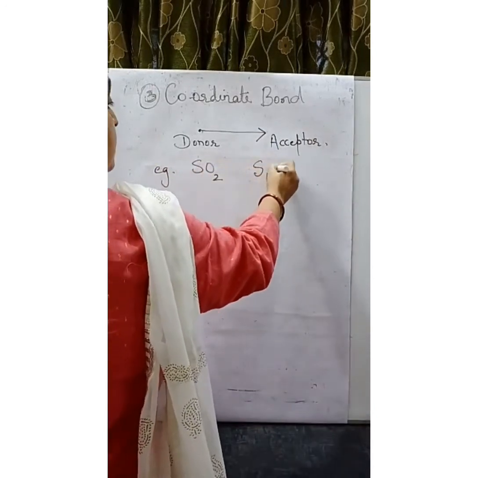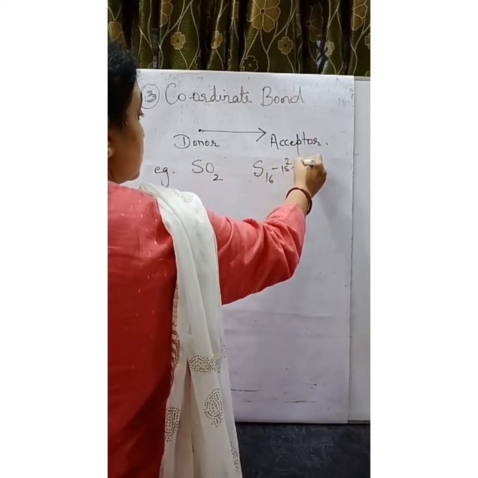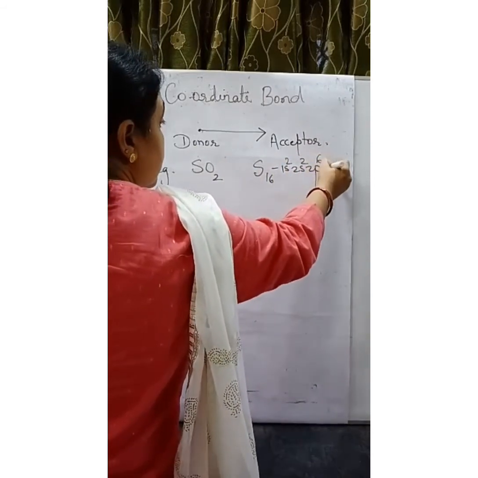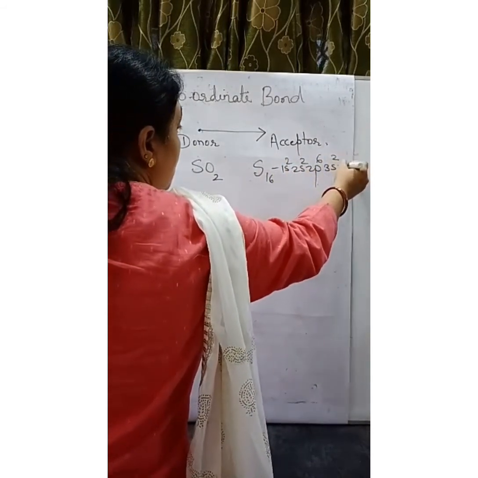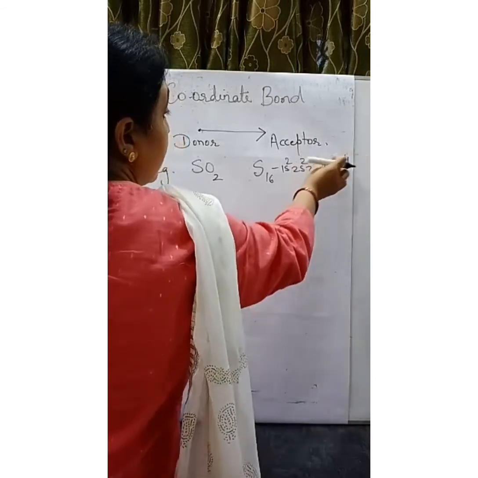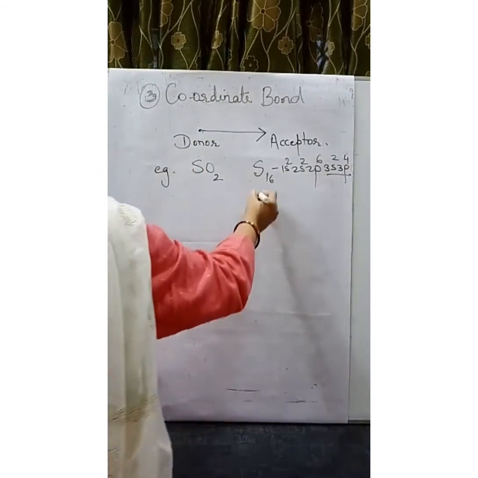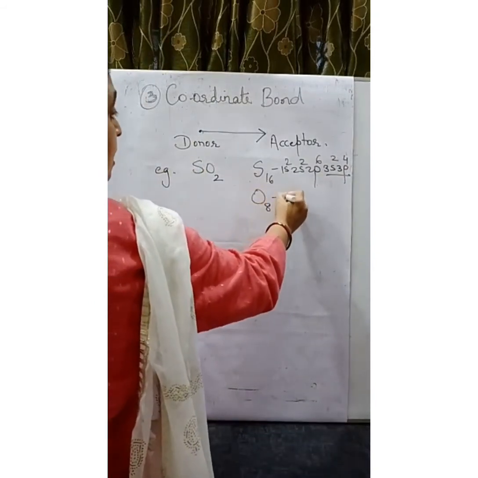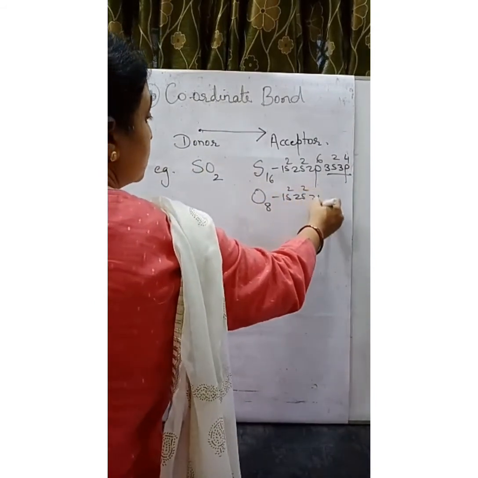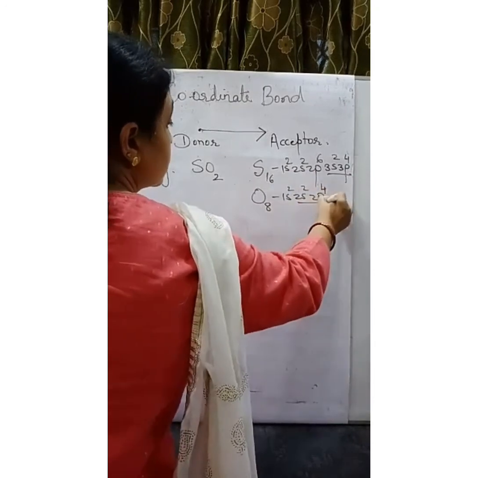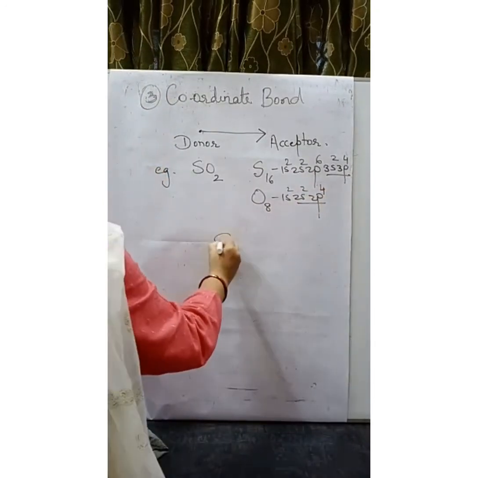Sulfur atomic number 16: 1s2, 2s2, 2p6, 3s2, 3p4. 6 is the number of valence electrons. Oxygen is 8: 1s2, 2s2, 2p4. 6 is the number of valence electrons.